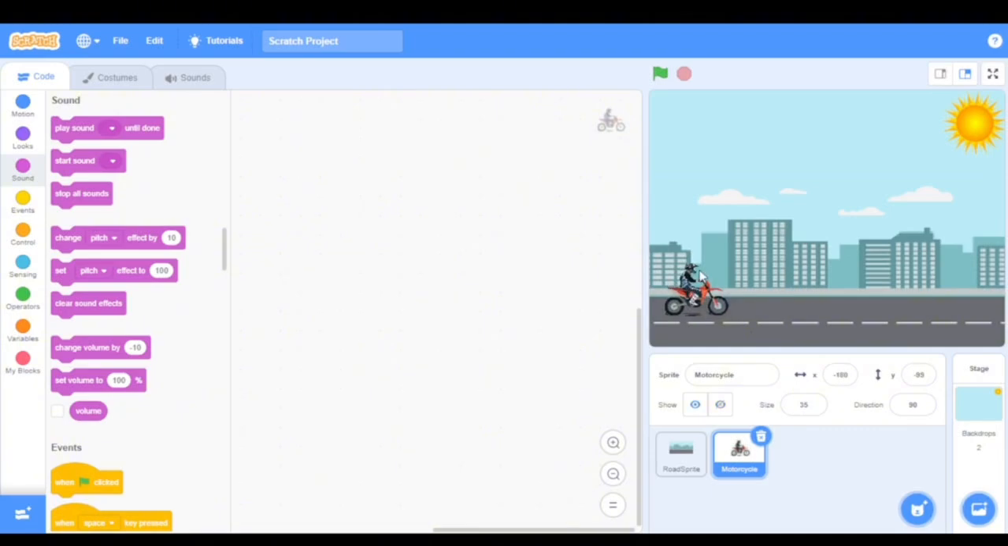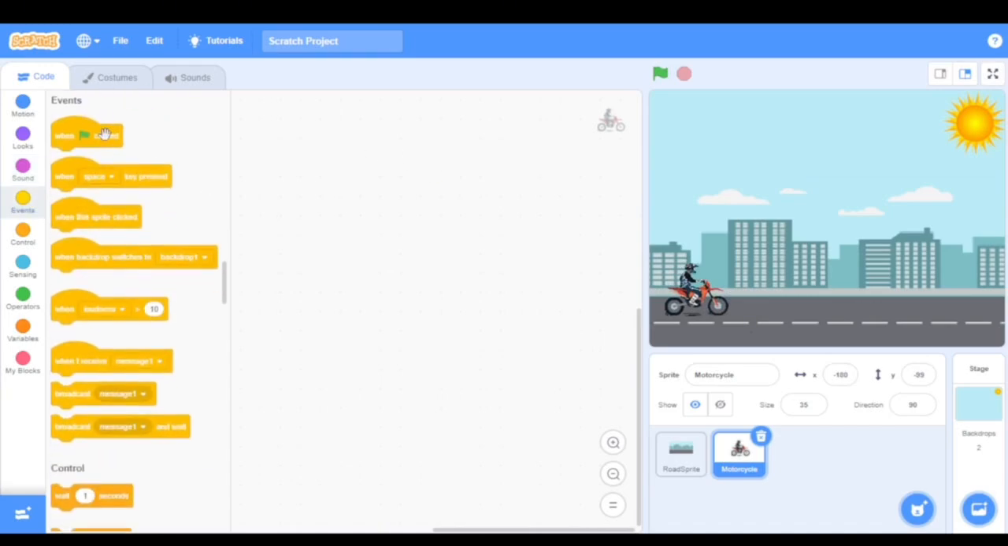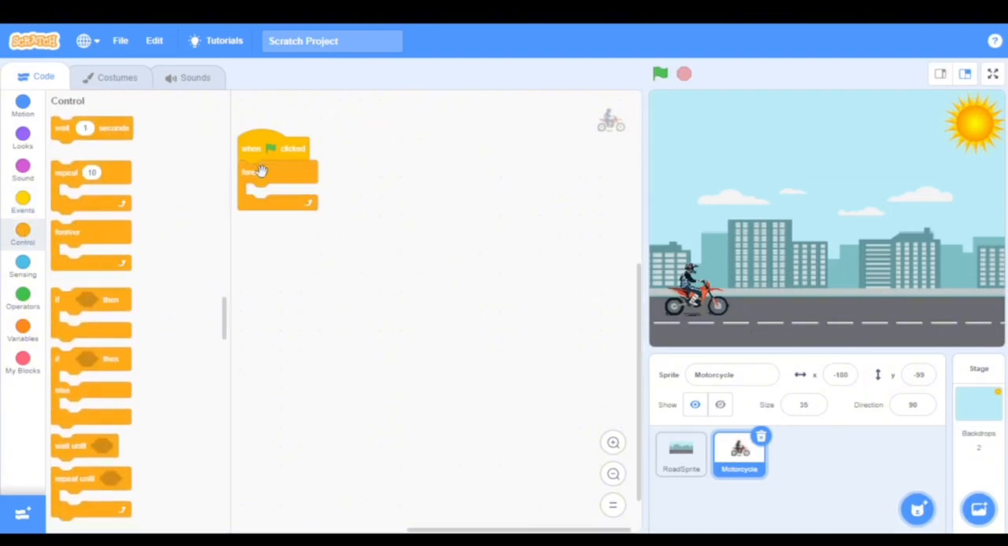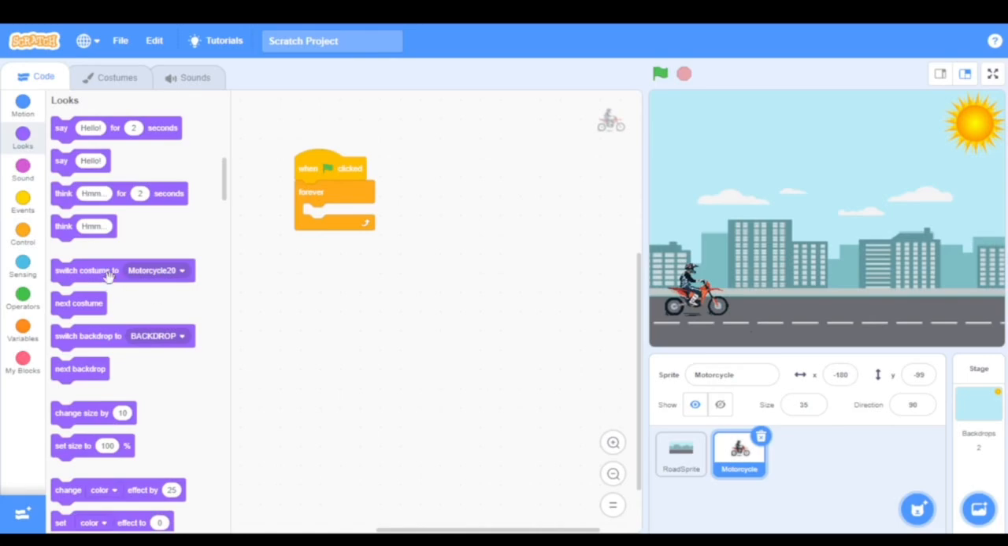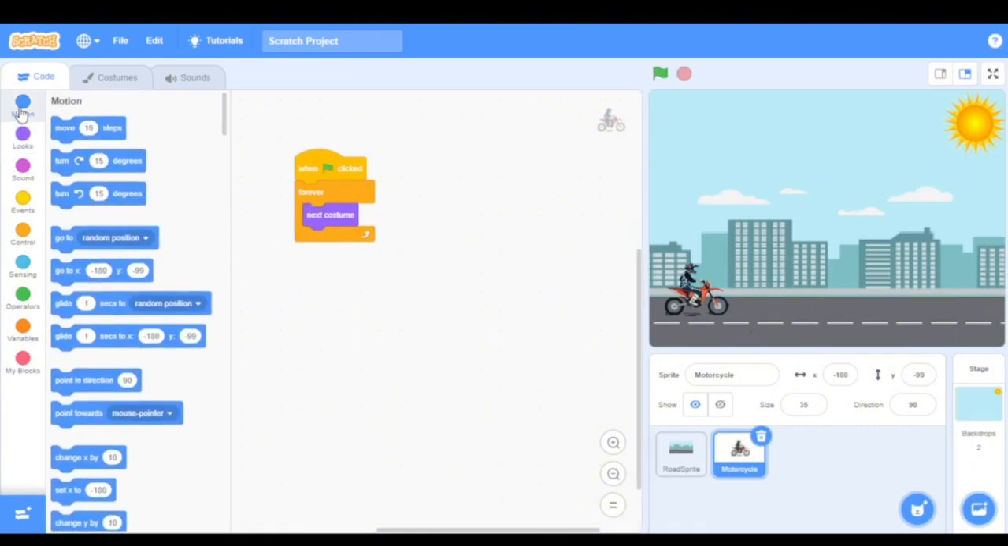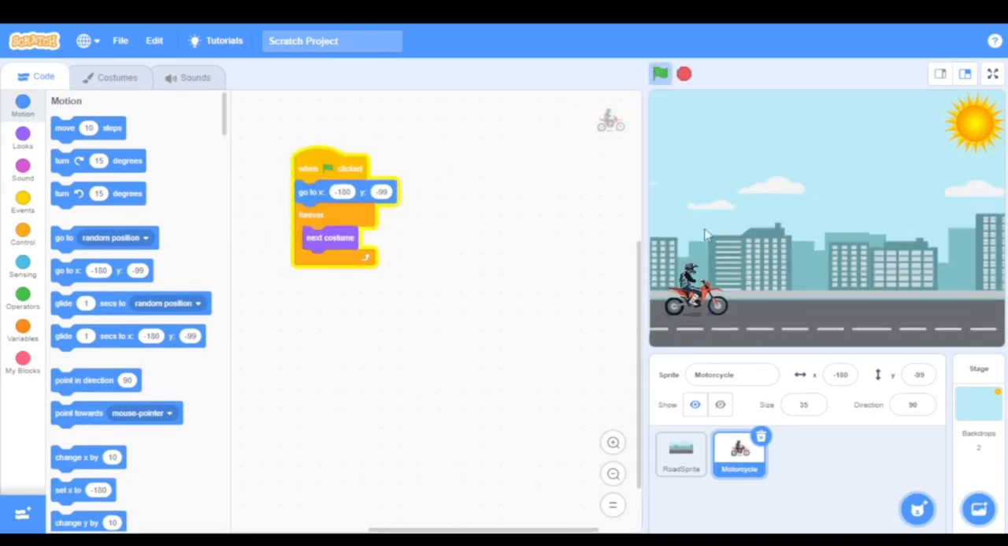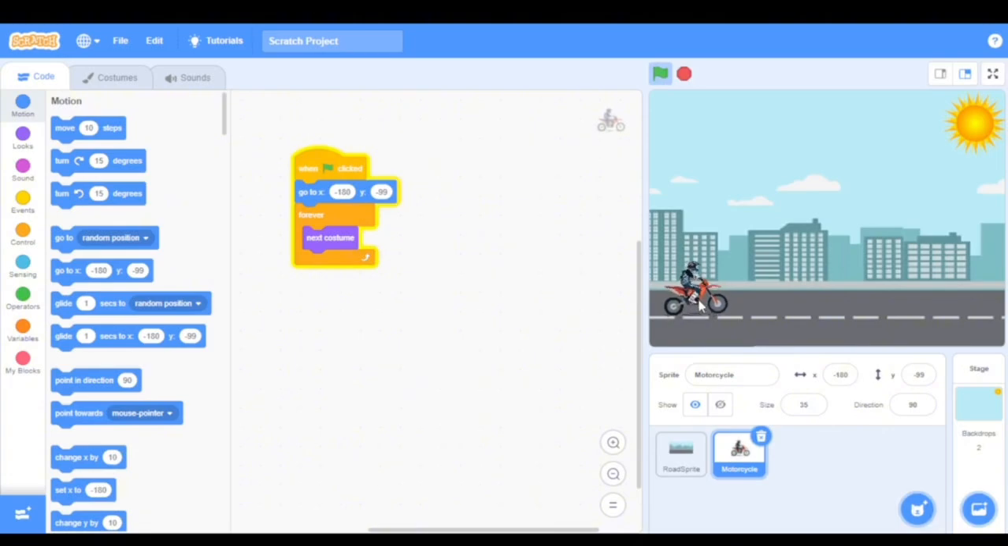Now the next thing to do is to change its costume. So go to events, when green flag clicked, go to control, forever, then go to looks, pick next costume, and then go to motion and go to XY position. As I press it now, you can see that it's moving.